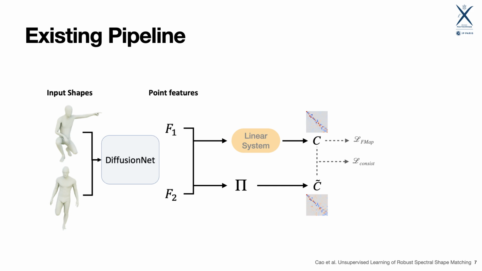This pipeline has, however, two major drawbacks. First, it requires differentiating through a linear system, which is known to be an unstable operation. Second, the dense correspondence matrix is a dense matrix, whose size scales quadratically with the number of vertices. This requires a significant amount of GPU memory to process very dense shapes.